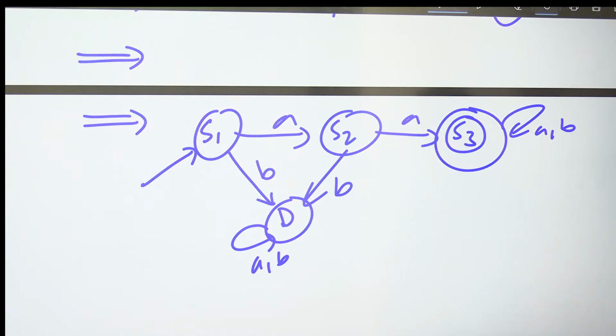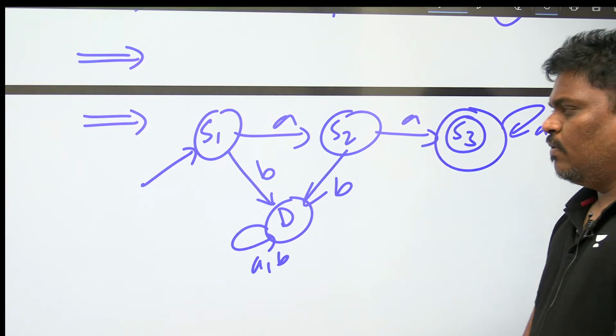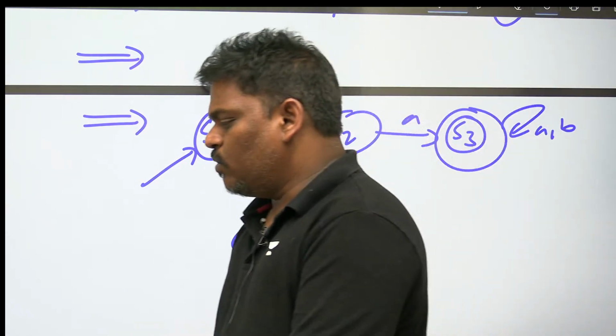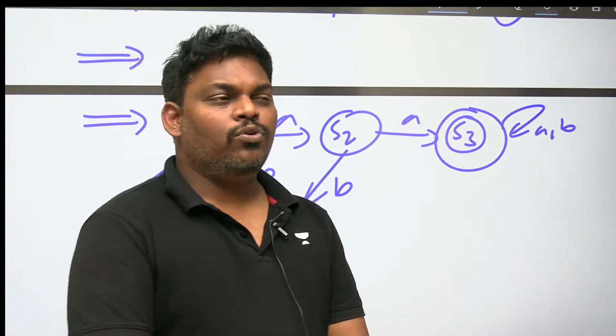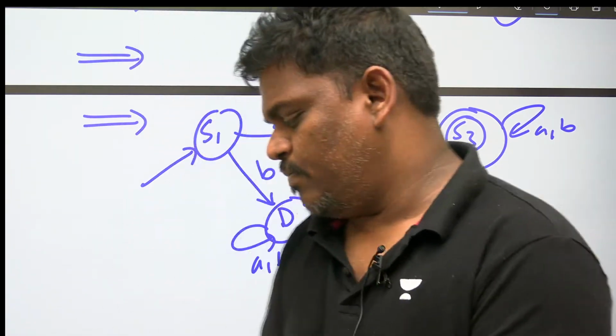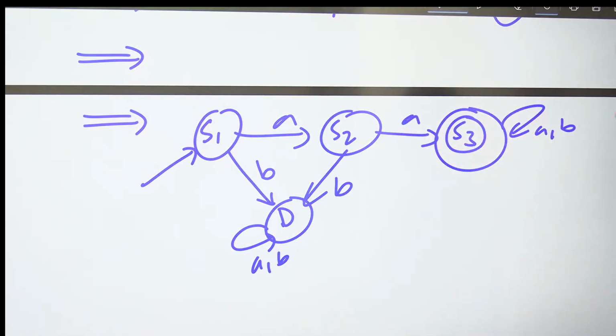For the given language, I want to find out how many equivalence classes are there. First, what you do is construct a minimal DFA. I constructed the minimal DFA. Anyone having any doubt, please let me know.